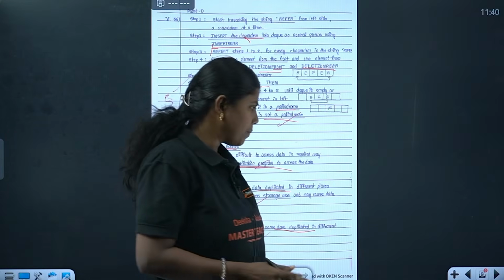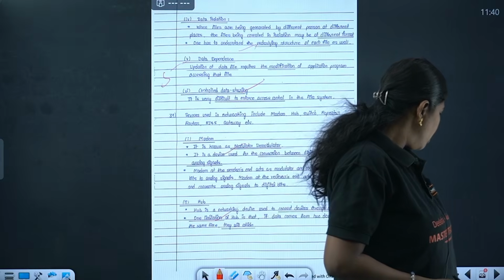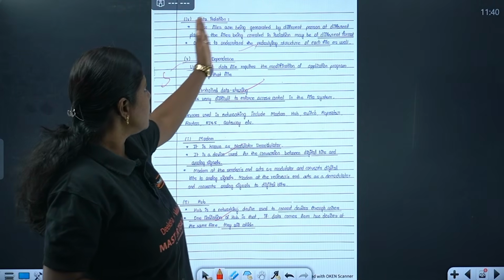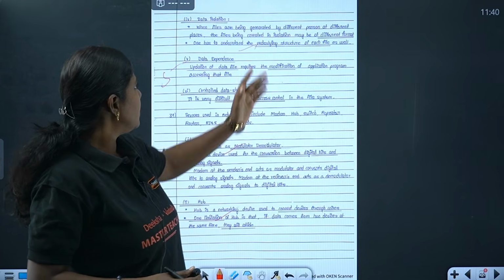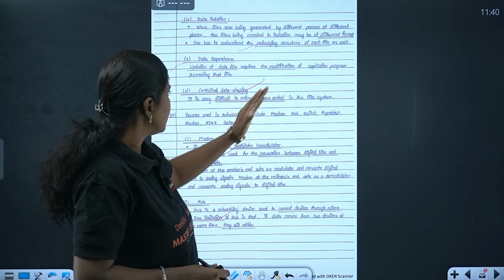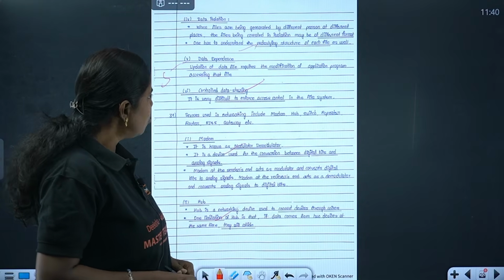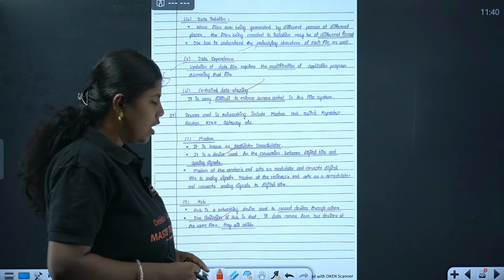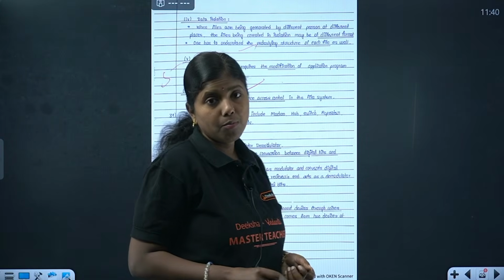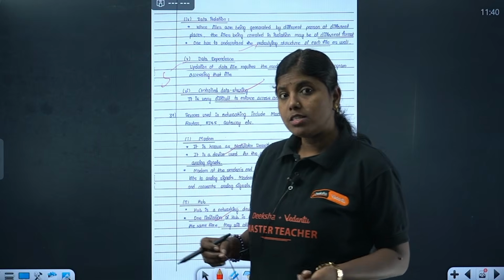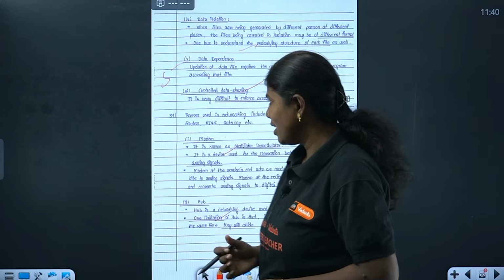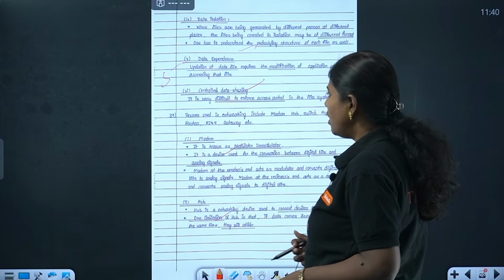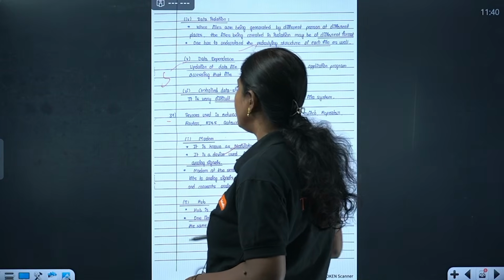So like this, important keyword should be there, and write the heading and then explanation. Heading is important. Okay, we'll go for the next question. Next question is also continuation of that only. Isolation is there, explain. Data dependence and dependency is there, you need to explain that. And controlled data sharing, also write the heading and then explain. If you know it, you can also write more than 5 points, it's better for safety. If you have only 5 points, write only 5 points. Nothing can be done.